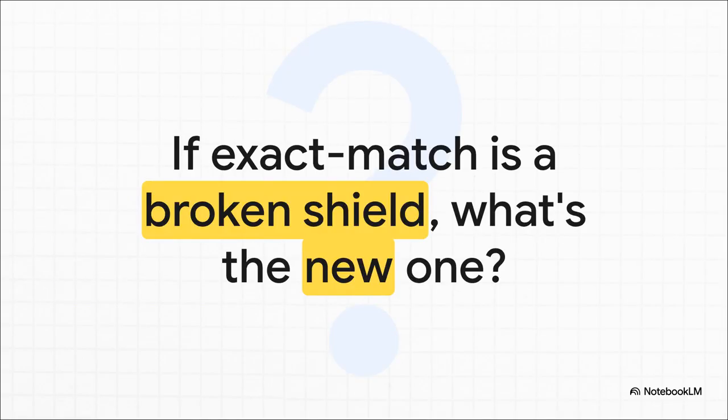And that's where we have to end it. With the central challenge this paper throws at our feet, it shows pretty convincingly that our main defense against this stuff, simple exact match filtering, is fundamentally inadequate. It's a broken shield. So the critical question for all of us in this research community is, what does the new shield even look like?